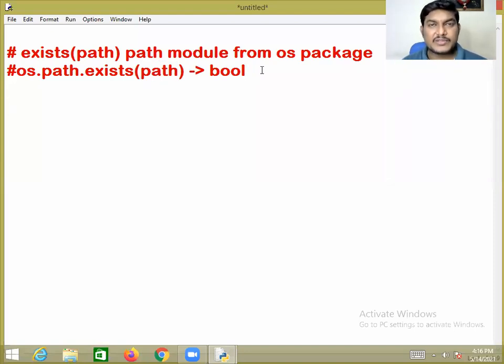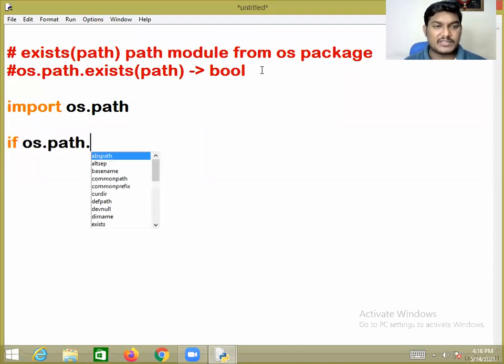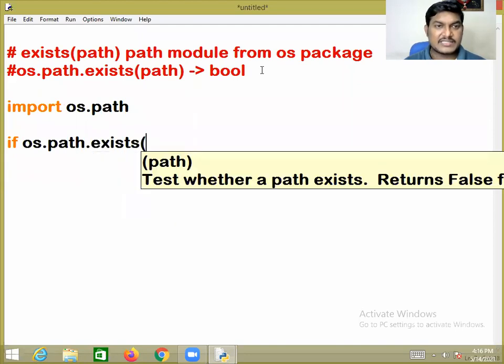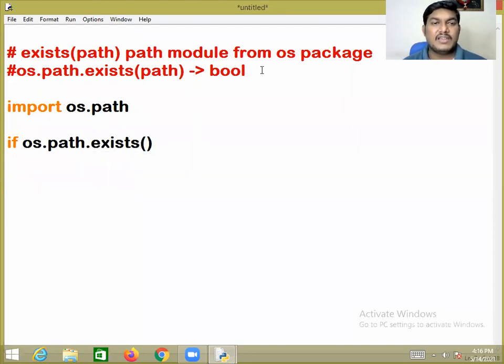Before writing, here we need to import the module. So exists is the predefined function from os.path. os is the package, path is a module. After importing that, os.path.exists is the function.